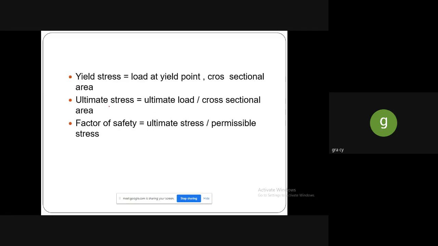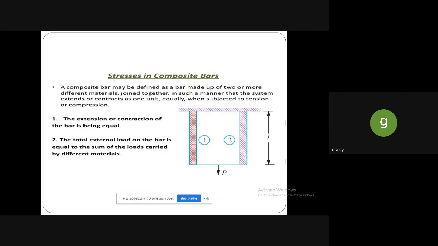So these are the formulas we have derived, and by using these formulas we have arrived at some problems. Yield stress is load at yield point divided by cross-sectional area. Ultimate stress is ultimate load by cross-sectional area. And factor of safety is ultimate stress by permissible stress. So these are the composite bars.